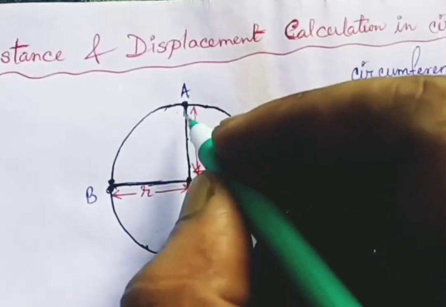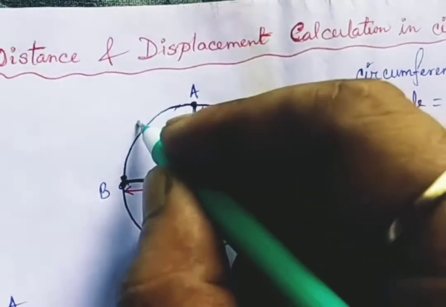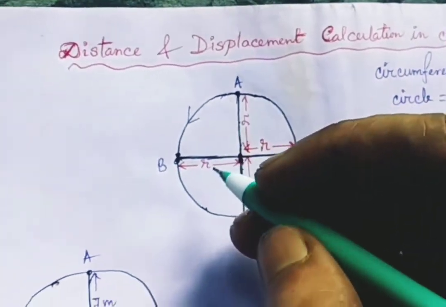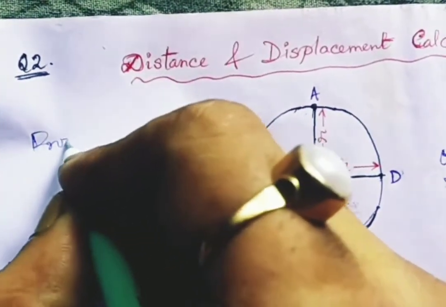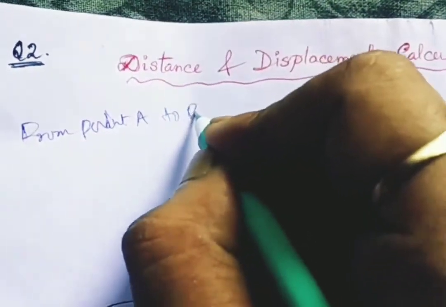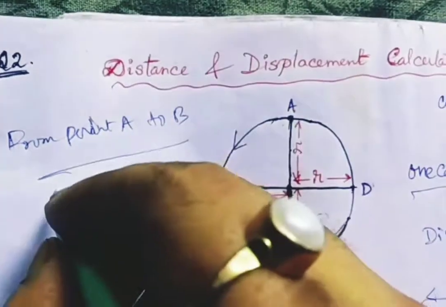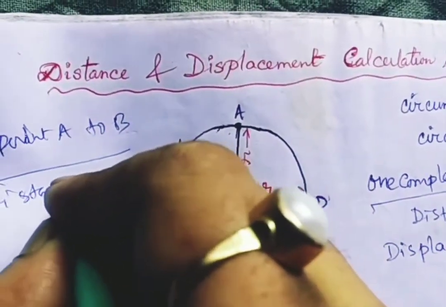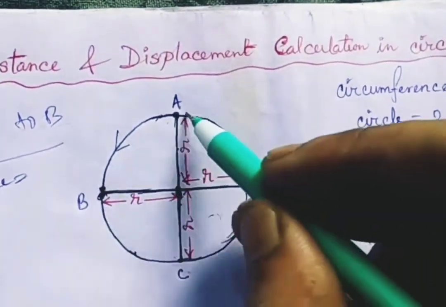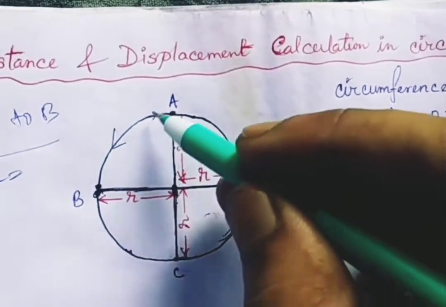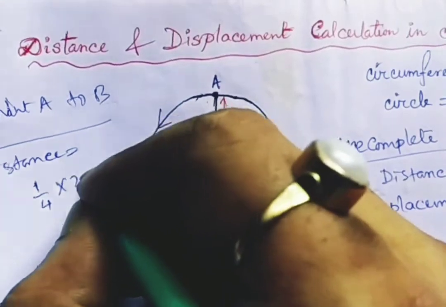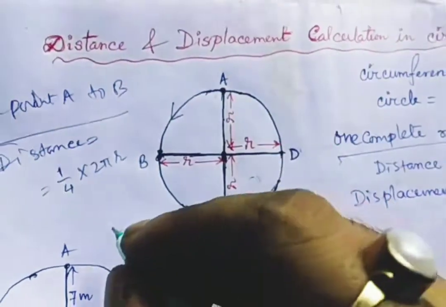Now a person starts from point A and goes to point B through this path. What is the distance covered from point A to point B? Can you tell me the distance? The distance is only this much, from here to here. How to calculate it? If the total is 2 pi r, this is 1/4 of 2 pi r. So this is the distance.